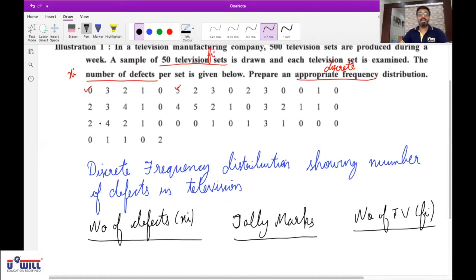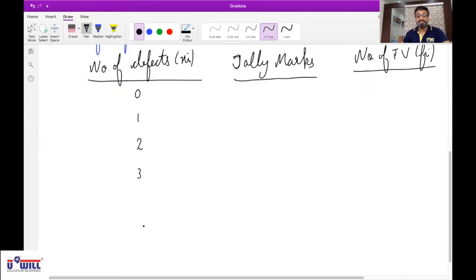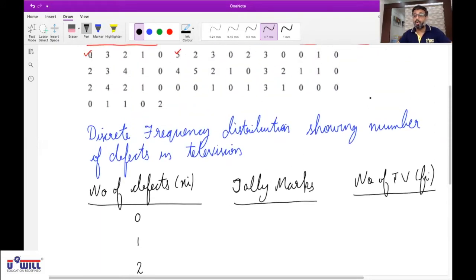Now here, since the lowest value is 0 and maximum is 5, number of defects we will write from 0 to 5. 0, 1, 2, 3, 4 and 5. Now, Khushi, how will we do it with the tally mark? Understand it. After 4 tally marks, 5th one should be crossed. Then again you make a group of 5, 6, 7, 8, 9, 10. This way. Khushi, is this clear to you? Yes, sir.